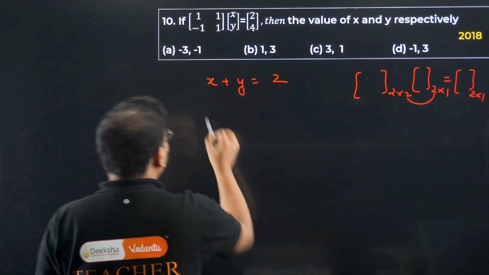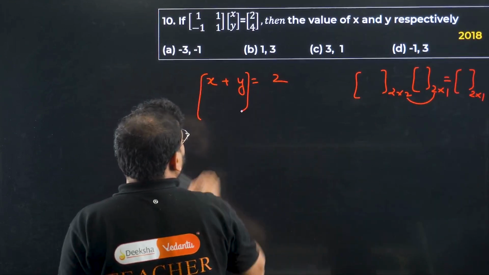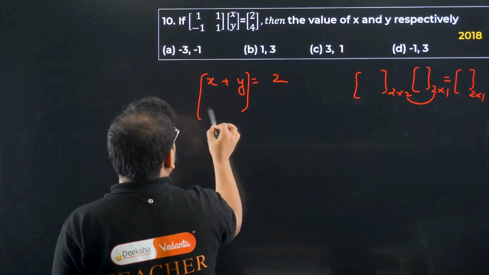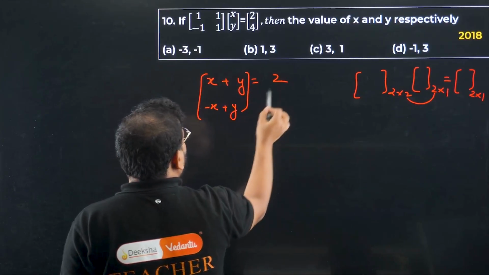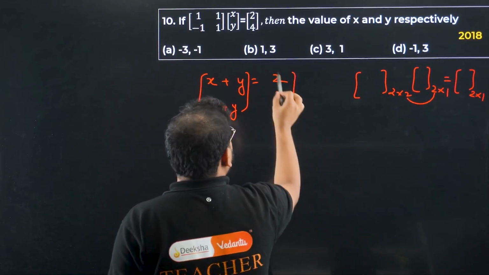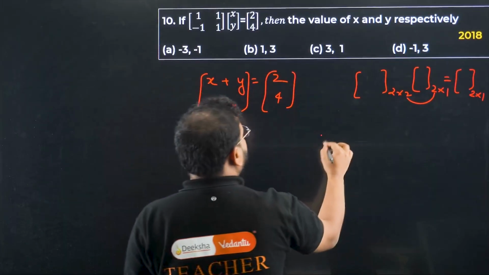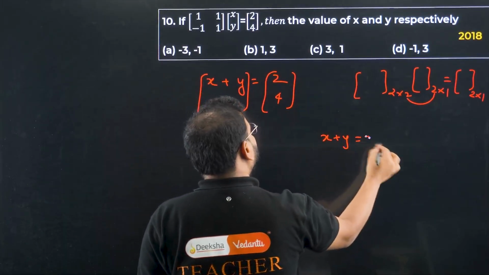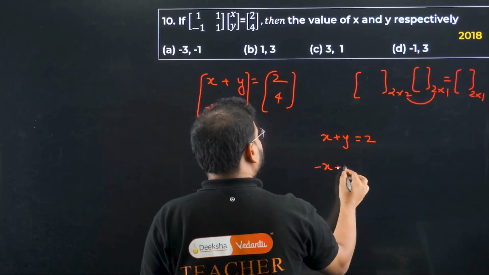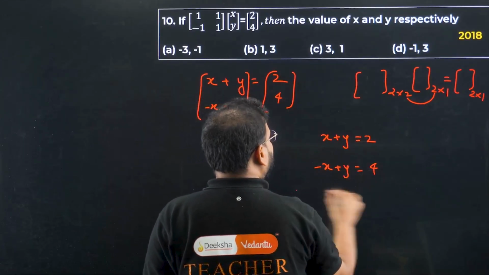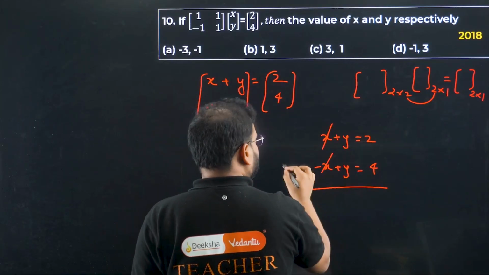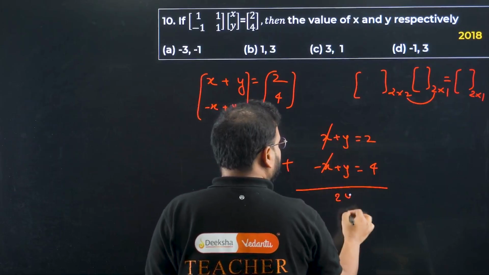So basically this will be a matrix over here. So 2, and we get over here minus x plus y equals 4. That's why we can compare and write the equations. Getting my point? So from here we can write x plus y has to be equal to 2 and minus x plus y has to be equal to 4. Add them. You get this cancelled. You have 2y equals 6.